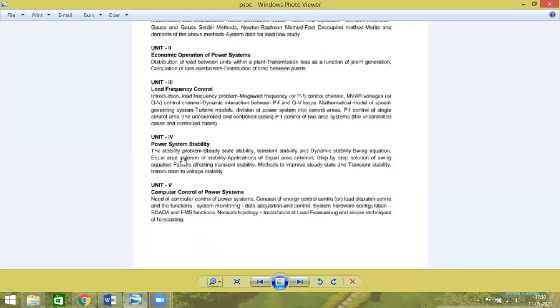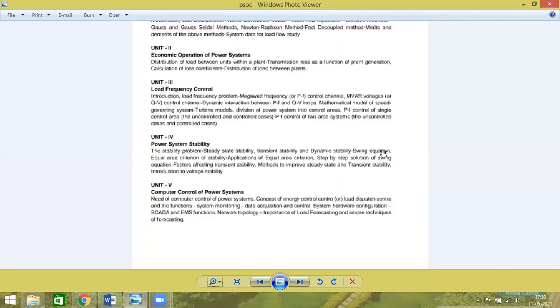I'm highlighting here. Stability means the ability of the power system to retain its original state after a certain disturbance. How many types of disturbances? Large disturbance, very large disturbance, and small disturbance. Small disturbance means changes in the load, which occur under steady state. Large disturbance means a fault, which occurs under transient state. Very small disturbance is called dynamic. The ability of the system to recover from a very small disturbance is called dynamic stability.